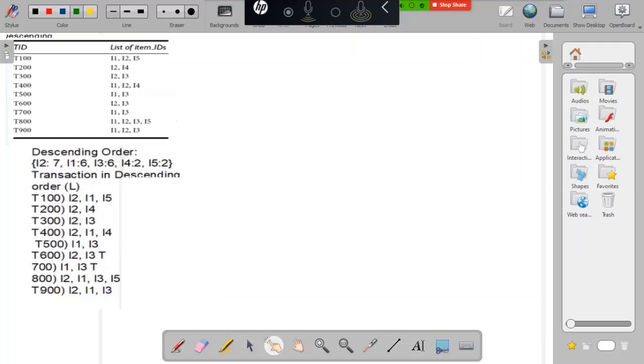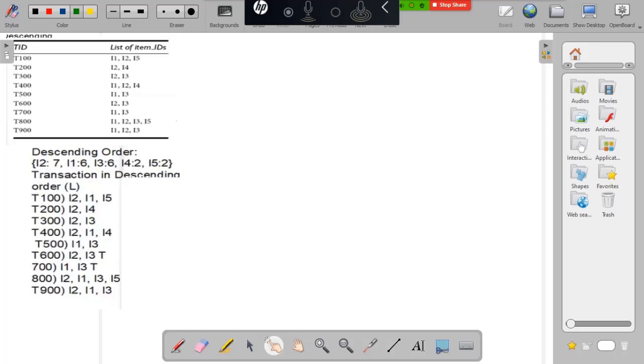T6 is I2, I3. T7 is I1, I3. T8 is I1, I2, I3, I5, so as per L order, I2 comes first, then I1, I3, I5. And T9 is I1, I2, I3, so it is processed in the L order as I2, I1 and I3.